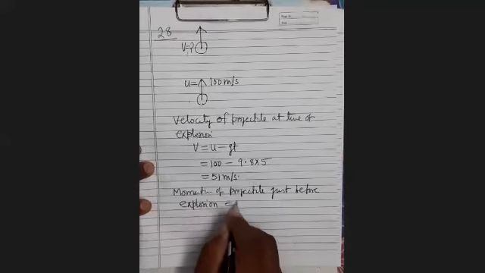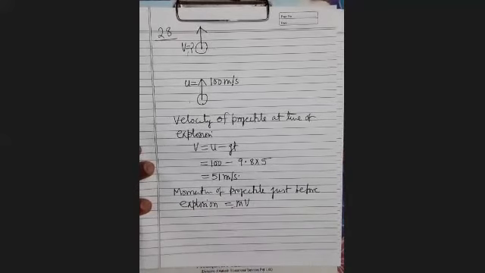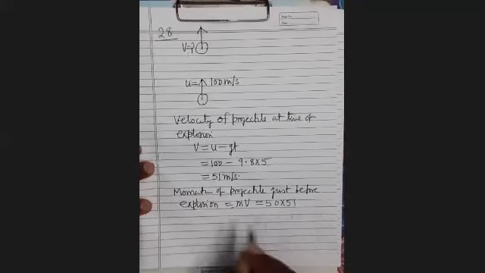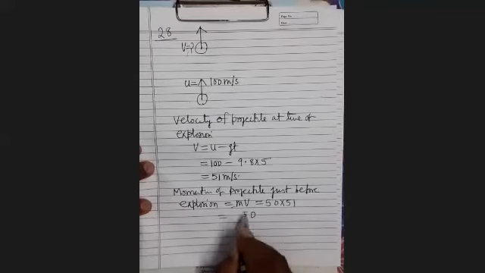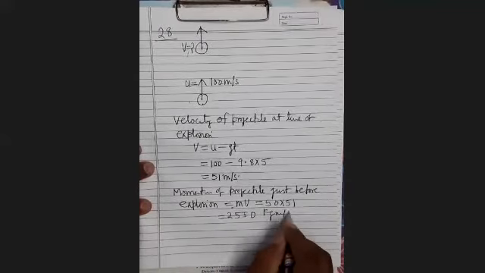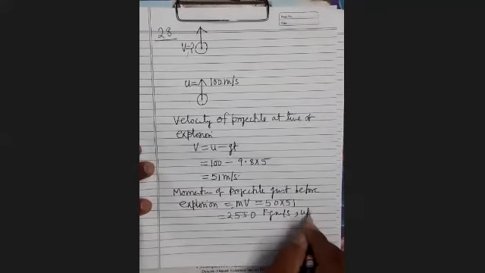It is equal to m into v, just the formula. So it is equal to 50 into 51, which equals 2550 kg meter per second upward.